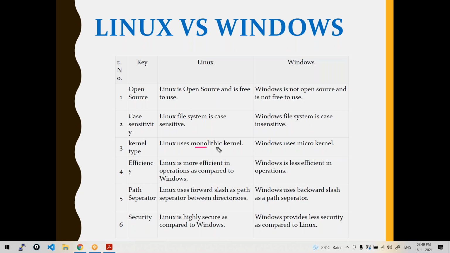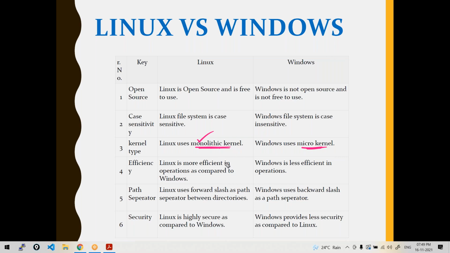And Linux uses a monolithic kernel. Like I told you, there are different types of kernels. Monolithic kernel may consume more resources, but it makes the system work much faster. Whereas Windows has a lightweight kernel, but it makes the system a bit slow. Its performance is not as great as a monolithic kernel.